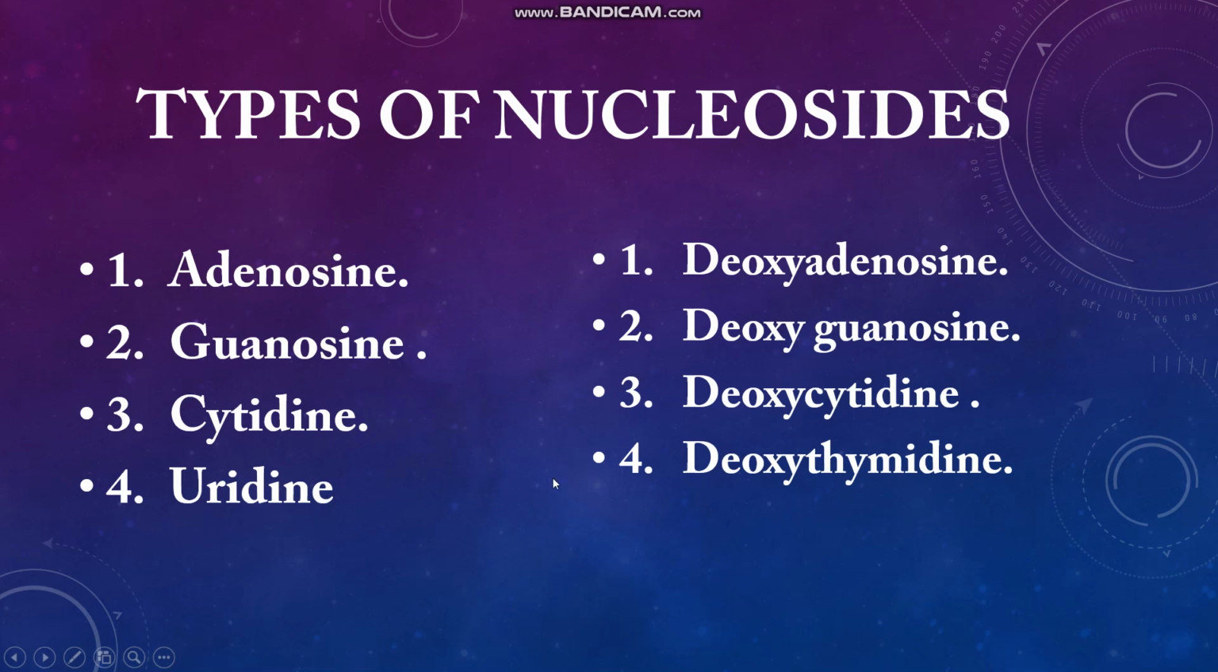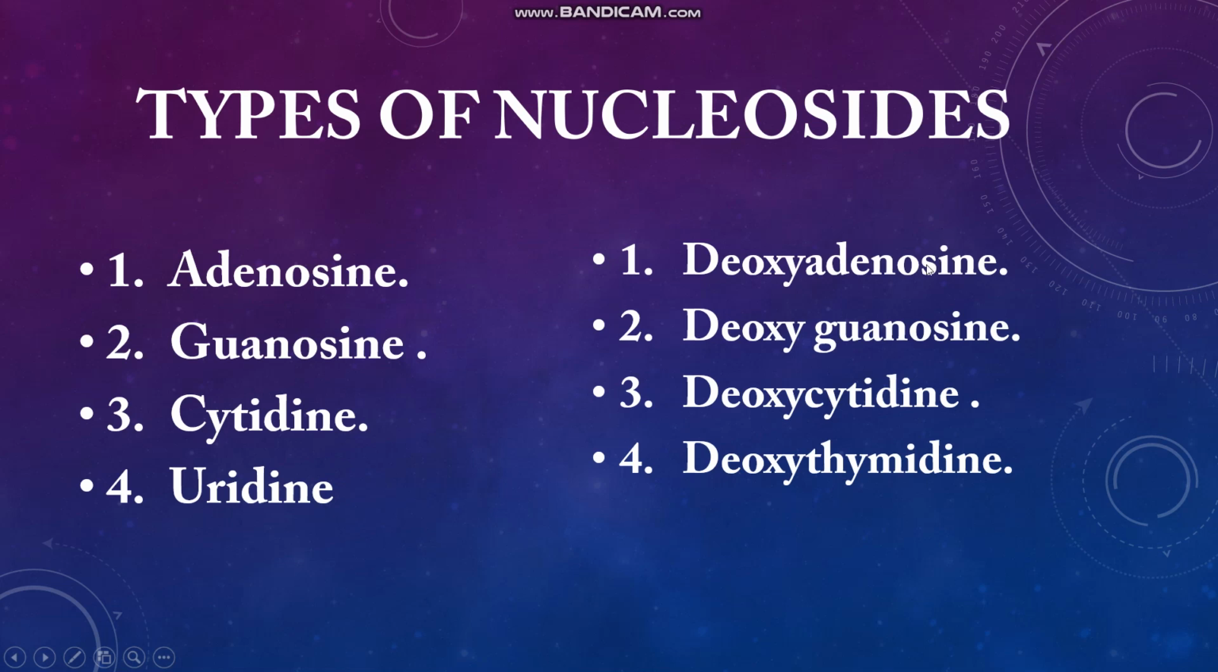The different types of nucleosides you see in DNA and RNA are: in RNA, the nucleosides are adenosine, guanosine, cytidine and uridine. And in DNA, the nucleosides are deoxyadenosine, deoxyguanosine, deoxycytidine, and deoxythymidine. Now adenosine contains ribose sugar and adenine. Guanosine is ribose sugar and guanine. Cytidine is ribose sugar and cytosine. Uridine is ribose sugar and uracil.